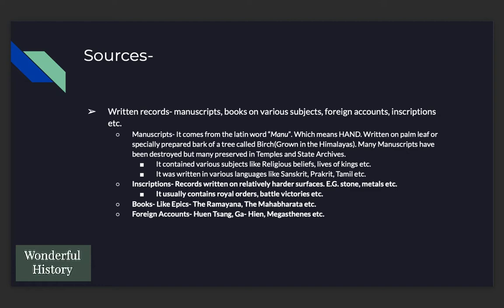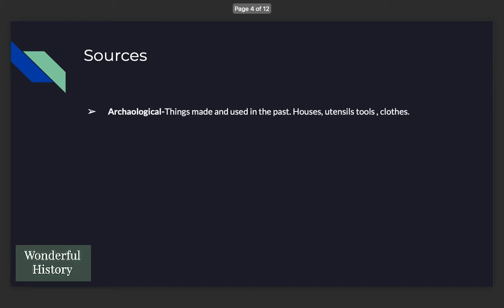Then there are books like epics, the Ramayana, the Mahabharata, from where we know about the lives of Lord Rama, Lord Krishna, Lord Hanuman, etc. Then there are foreign accounts. In the past, there were foreigners who visited India for various reasons, like they wanted to visit the places associated with the life of Buddha. They visited the palaces of kings. So there are a couple of foreign travelers like Huan Fahian, Megasthenes, etc.